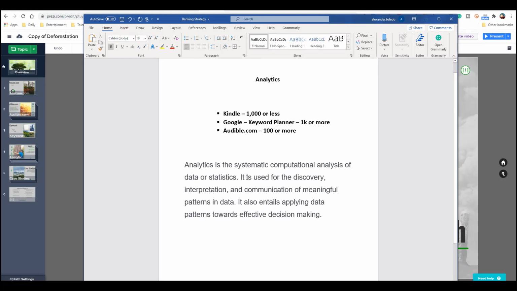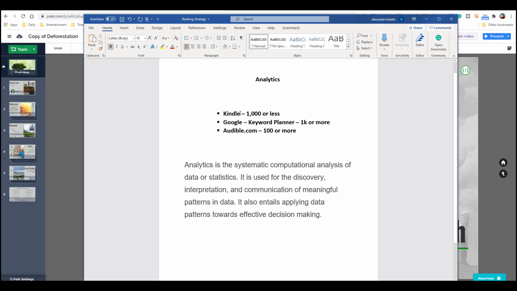So let's talk about analytics, which is the systematic computational analysis of data or statistics. It is used for the discovery, interpretation, and communication of meaningful patterns in data. This is going to help you apply patterns towards effective decision making, okay?